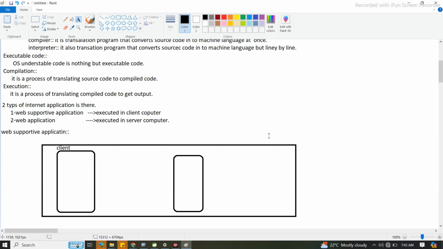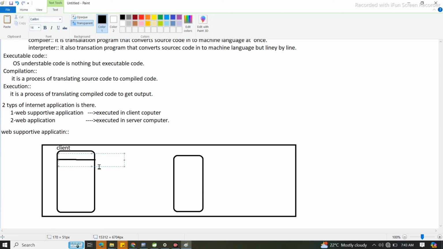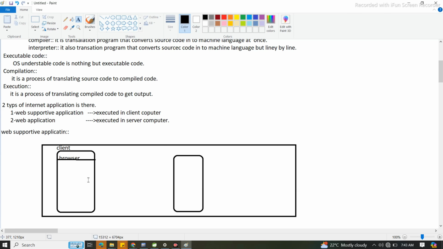Now, as I told you, as a person, we need to send the request from the internet, right? So here this is one internet application. You can think of it as a browser. Yes or no? From this browser we are supposed to hit some kind of website.